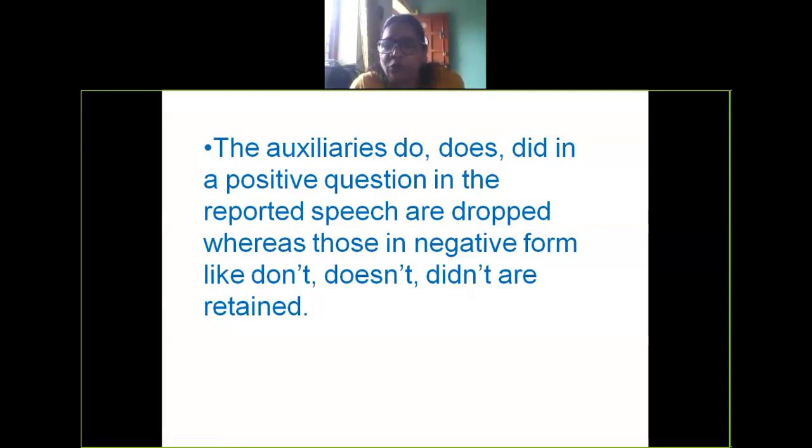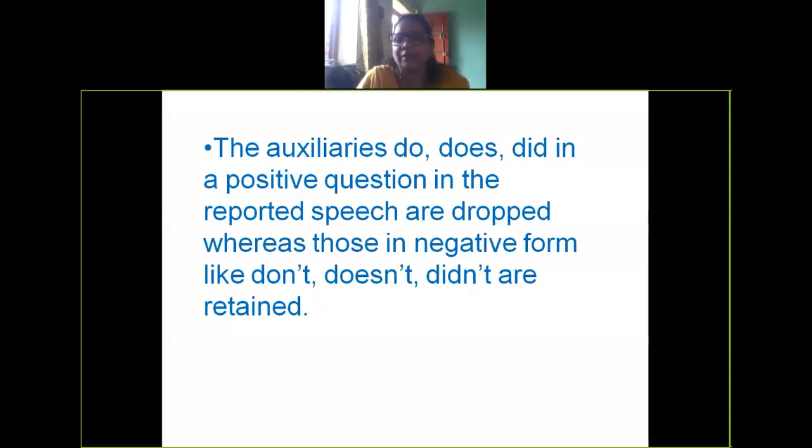Here do is used, so we have to drop do in the indirect speech. We don't have to use do because it is in the positive form. So what are we going to say? The teacher asked whether I liked ice cream or not. Do is dropped.